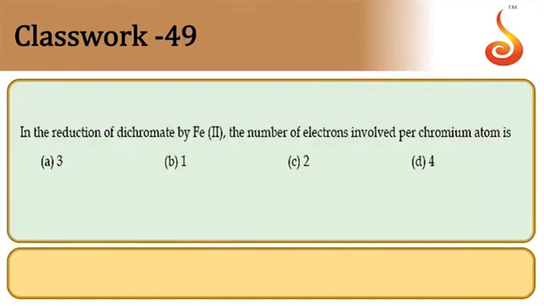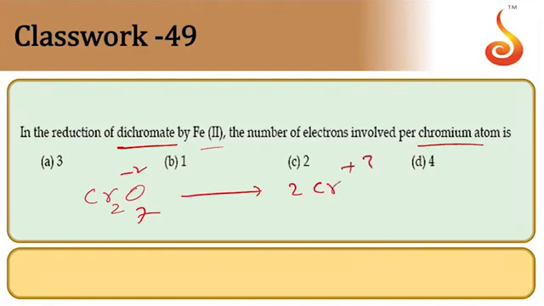Then, the reduction of dichromate by Fe plus 2, the number of electrons per chromium ion is. So here Cr2O7 minus 2 becoming Cr, so 2 Cr. Number of electron transfer here.